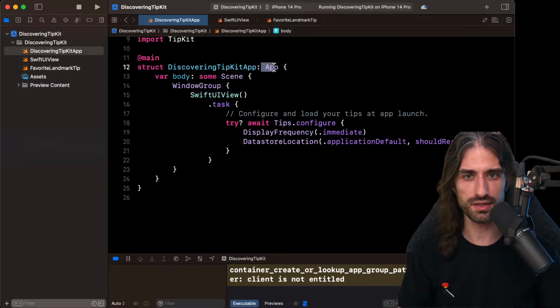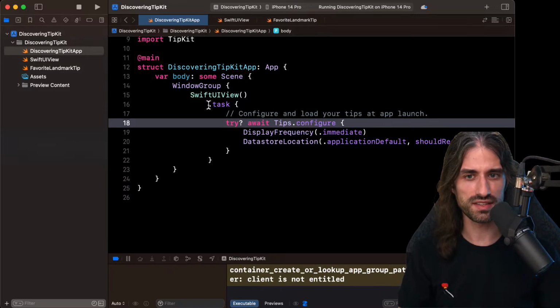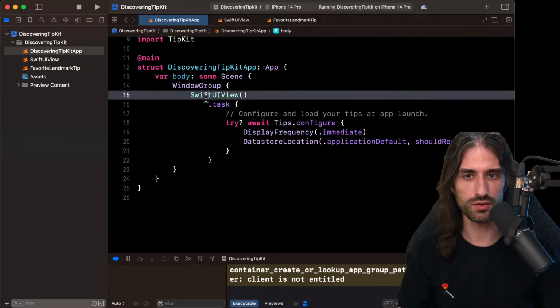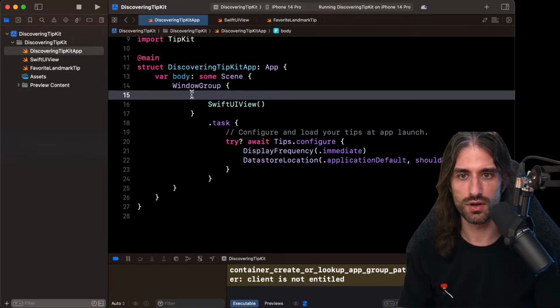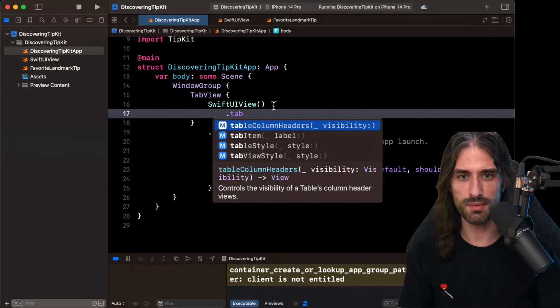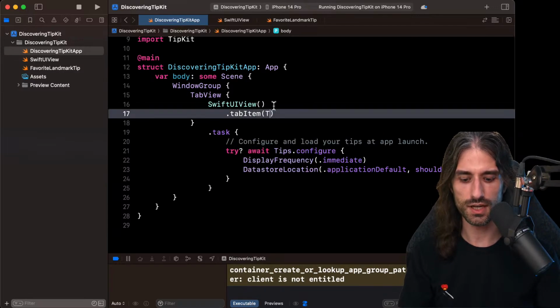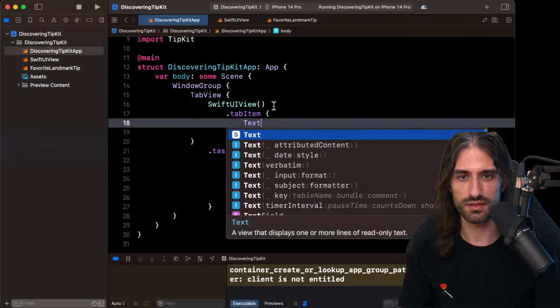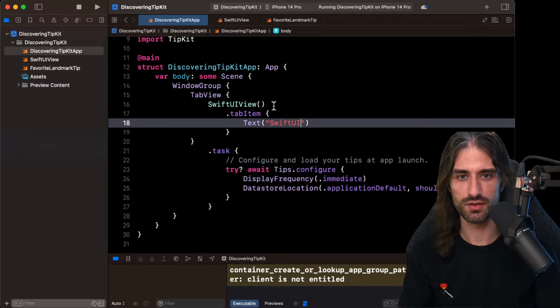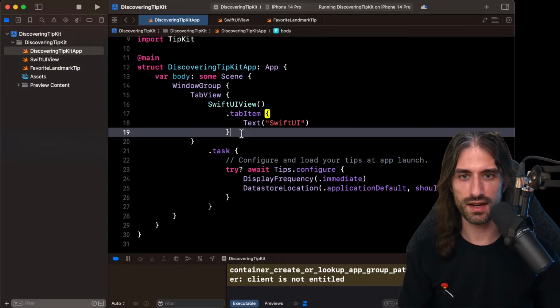You do it either in your app if you're in Swift UI, or in your like app delegate or scene delegate if you are in UI kit. So it makes sense for this to be called only once and to be called so like at the app level, because actually what I'm gonna do is that I'm gonna put my Swift UI view into a tab view like this. So I will give it like a tab item, and it will just be like a text, and I will call it like a Swift UI. And then I will have like a second thing, which will be my UI kit view.